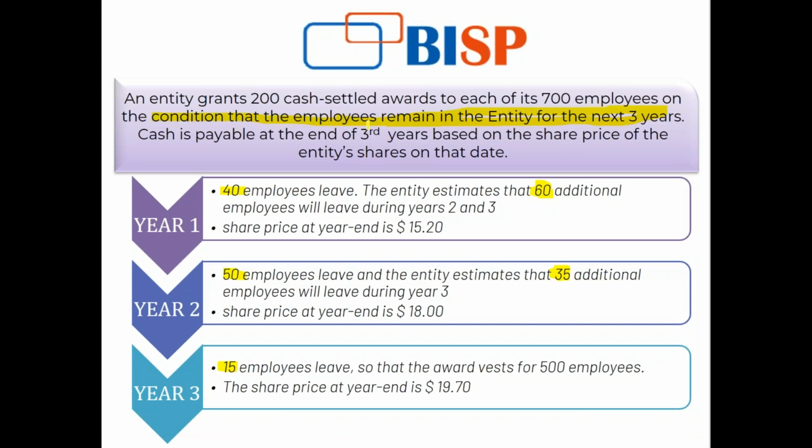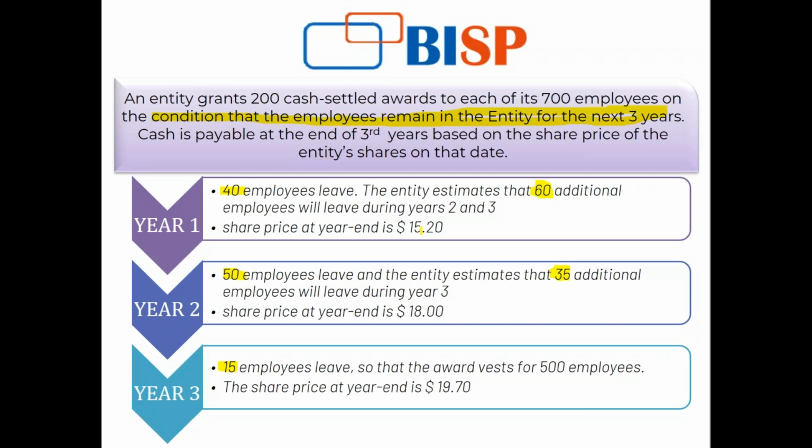Let's say on the first day of the year, I had provided this grant to the 700 employees. So I'll immediately account for that in my financial books. Let's say on the first day, the amount was 15, on a very basic $15. My every cash option price was $15.